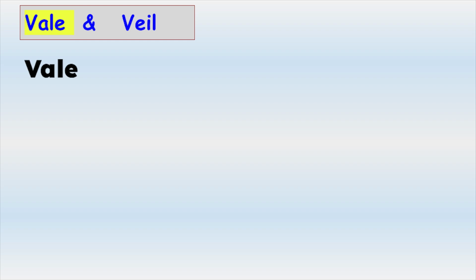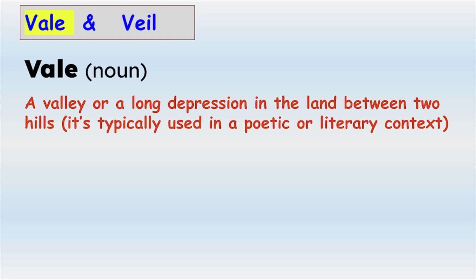Vale, spelled V-A-L-E, is a noun. It means a valley or a long depression in the land between two hills. Vale is typically used in a poetic or literary context. Here are some examples using vale, V-A-L-E.